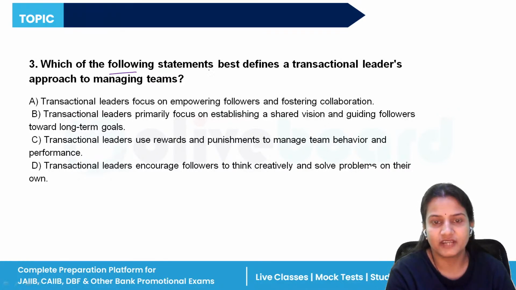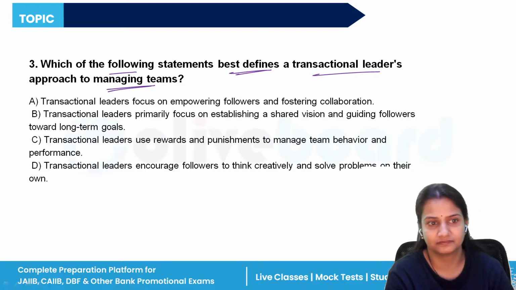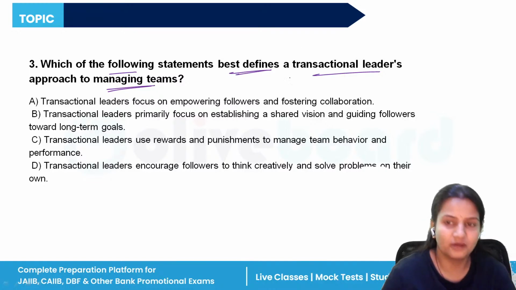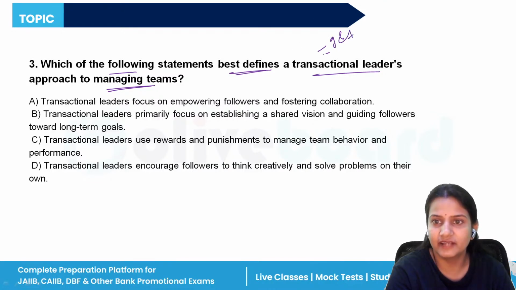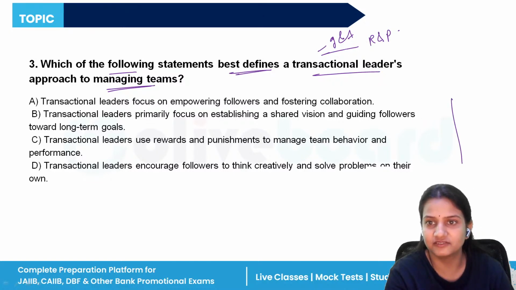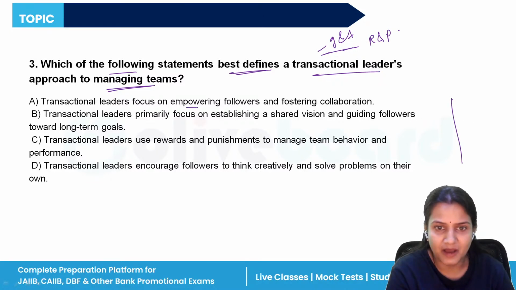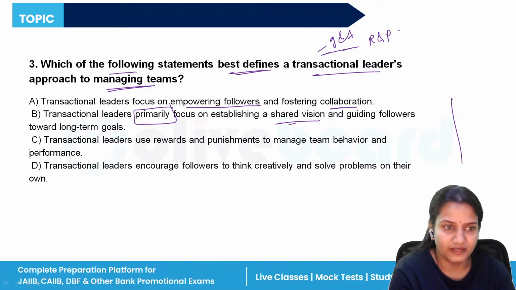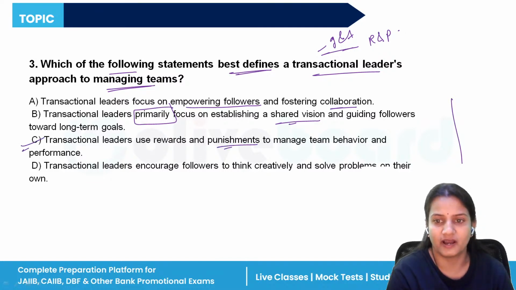Which of the following statements best defines a transactional leader's approach to managing teams? So transaction is all about what? Give and take policy. And give and take policy means reward and punishment. So you have to see those statements which describe these two factors. Leader focus on empowering followers. Is it so? The fostering collaboration. Transactional leaders primarily focus on establishing a shared vision. So they focus on establishing the vision. Transactional leaders use reward. Yes, they use reward and punishment to manage team behavior.